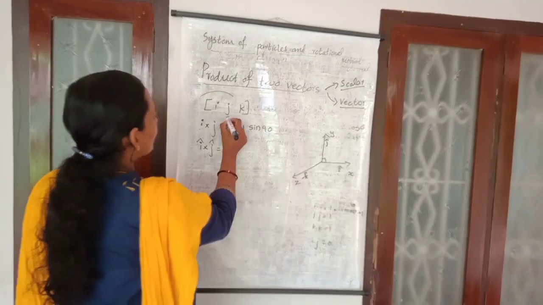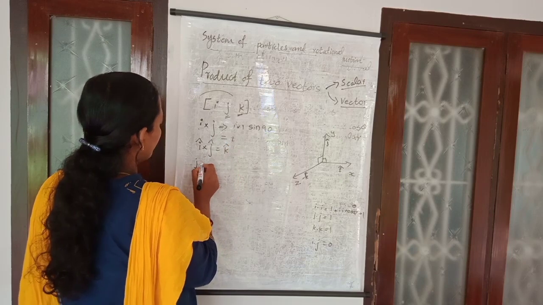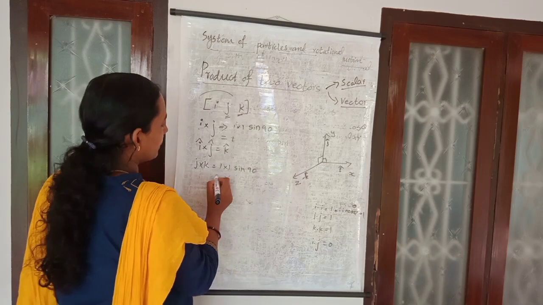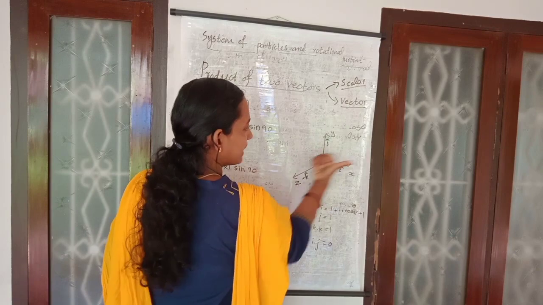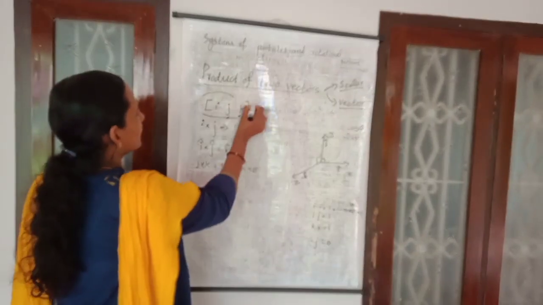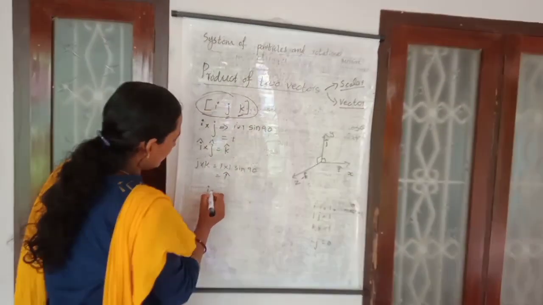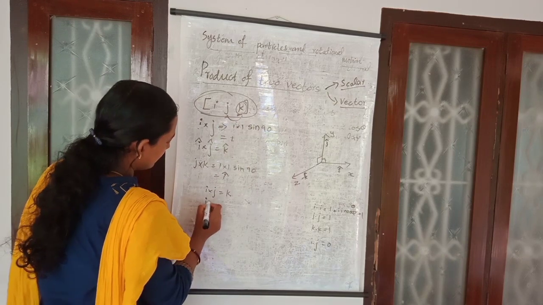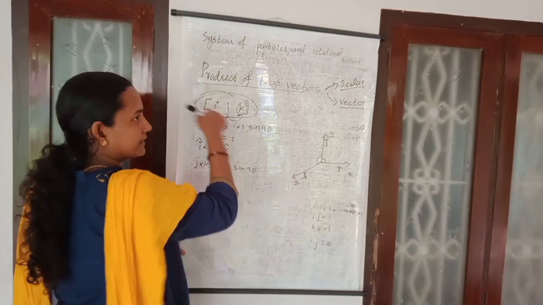In the same way, what will be j cross k? For j cross k, magnitude of j is 1, k is 1, sine 90. What about direction? J cross k, if I keep my hand like this, it will come along the i axis. Therefore i. So whenever you take these as cyclic vectors, there is a simple way to write this. i cross j is equal to k, and j cross k is equal to i. Choose it in cyclic manner.